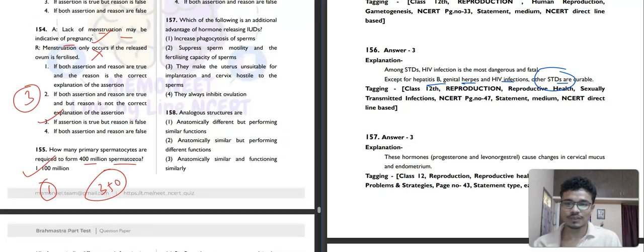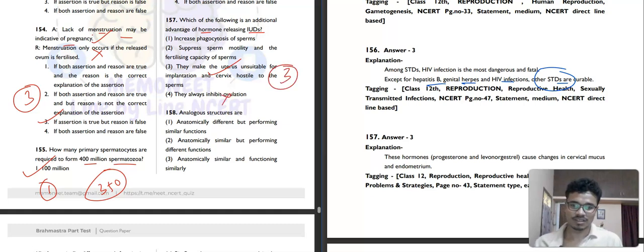157. Which of the following is an additional advantage of hormone releasing IUD? Increased phagocytosis of sperms? No, I think that is for the copper releasing IUD, which suppresses sperm motility and fertilizing capacity of sperm. The hormone releasing IUD makes the uterus unsuitable. So the third option will be our correct answer.